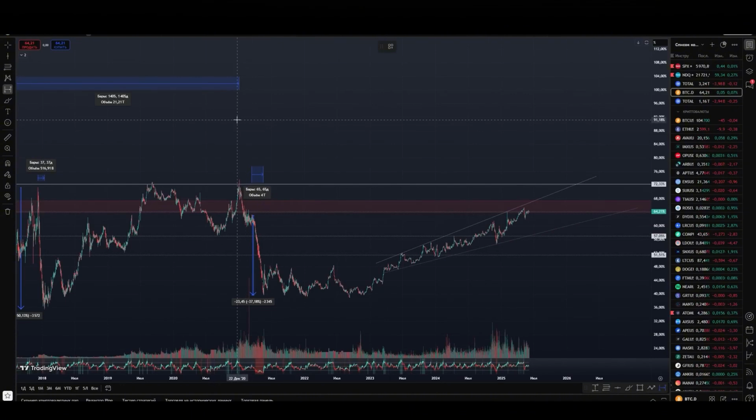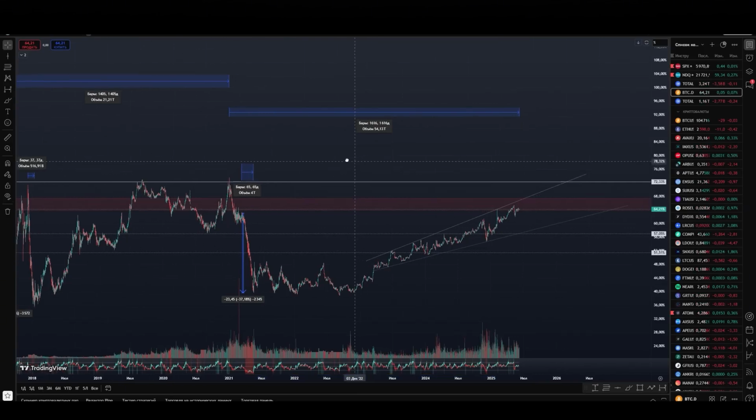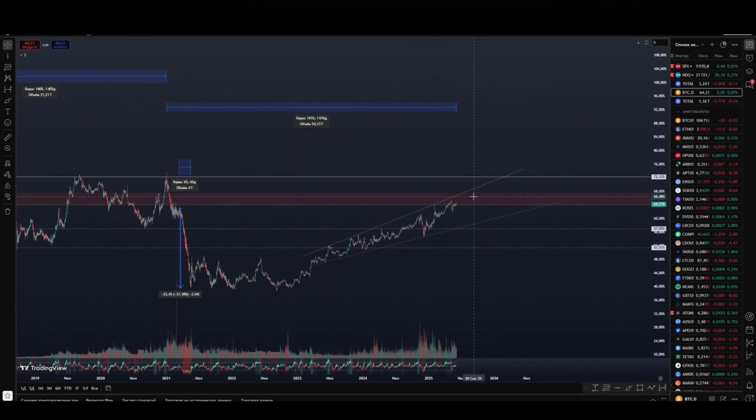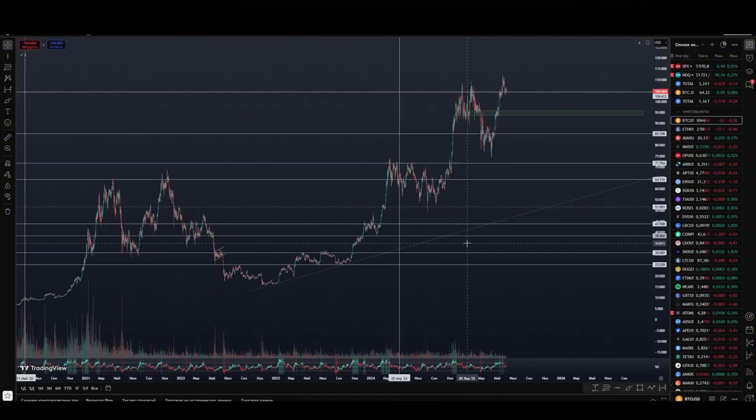If you calculate from these maximums to the current values, you can see that today these values are already at the 1,616 days mark. That is, from the point of view of dominance, also if we consider the point of formation of the bottom, and take into account the entire uptrend. Also, we have dominance already approaching its peak of this cycle. Therefore, from the point of view of cycles, my personal opinion is that this phase of the bull market can potentially end in the fall of the 25th year.